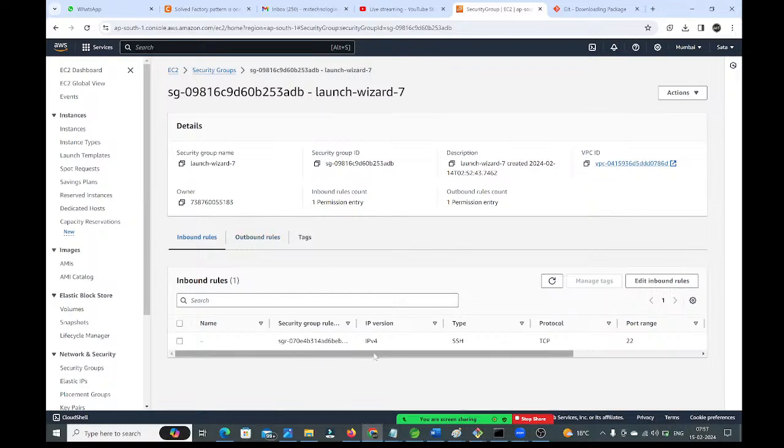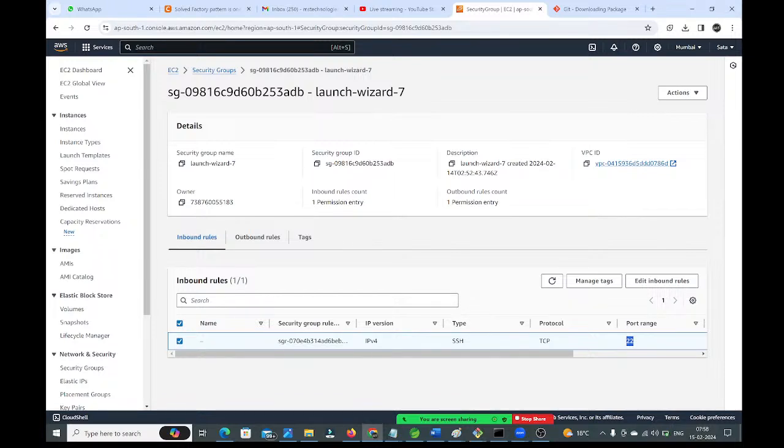If you see here, SSH is running on port number 22. In the inbound rules, the SSH port is enabled. If you are not enabling this, then you can't connect to the Linux virtual machine using SSH, guys. Is it clear? In the security groups, SSH is enabled. That's why you can connect to the Linux virtual machine.